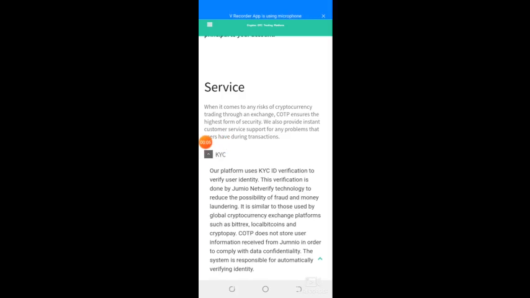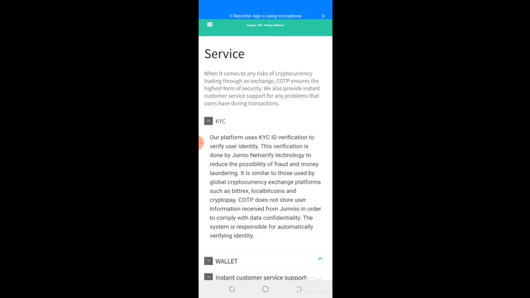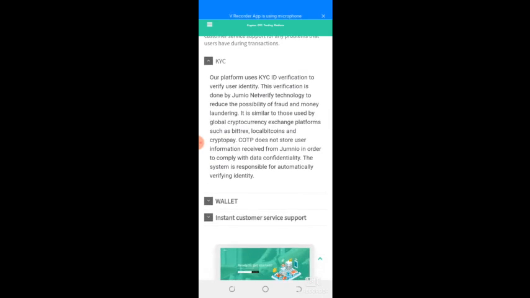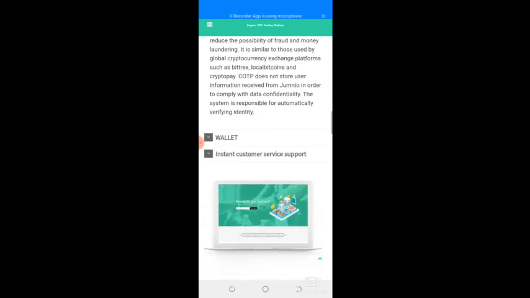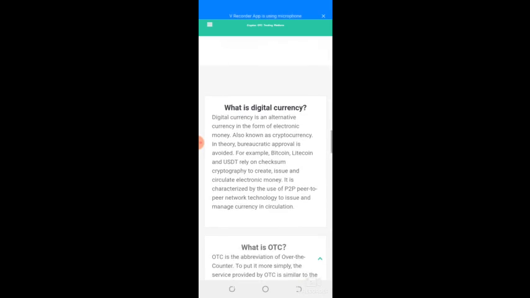Now this is a KYC. You need to do your KYC, that is know your customer ID verification, so that you can verify your identity after you have registered. Though it's not a hindrance to the transaction, you can withdraw, you can make deposit, you can trade before you do this, but it is also expected of you to do. Now what is digital currency? Digital currency is an alternative currency in the form of electronic money.